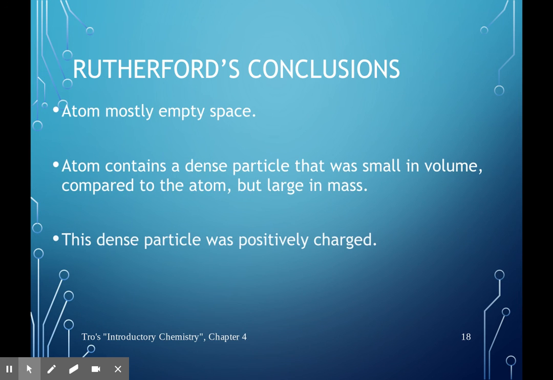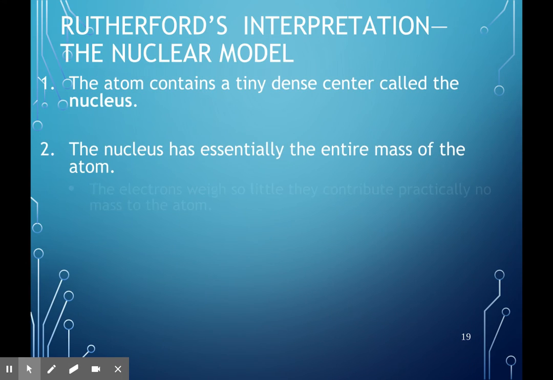So his conclusions were actually crucial. Number one, the atom was mostly empty space. The atom contained a dense particle that was very, very small in volume, but very large in mass. So most of the atom's mass actually comes from the nucleus. And this dense particle was positively charged, which is what we know as our protons.